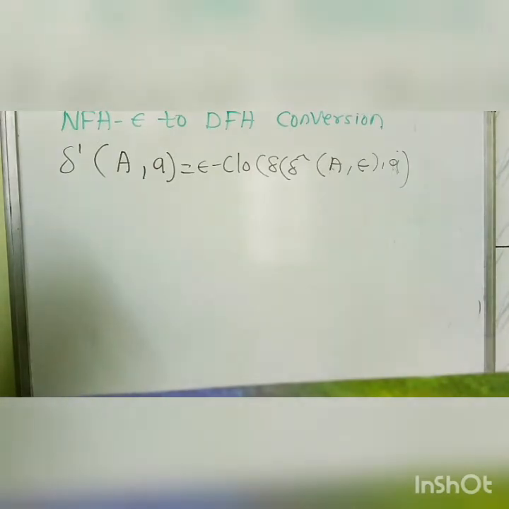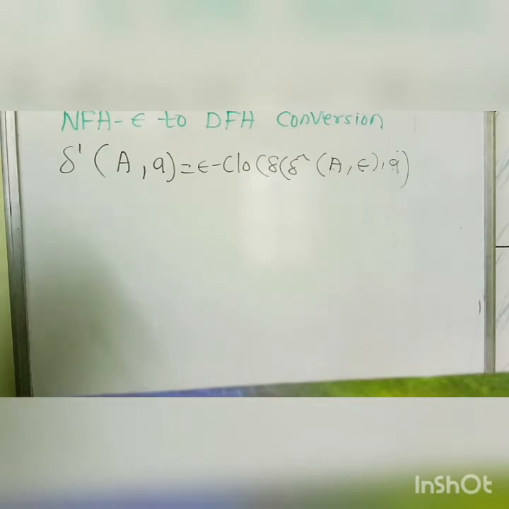A represents the states Q2, Q3 and Q5. So we will take Q2, Q3, Q5 for the further procedure, and take the epsilon closure of all of Q2, Q3 and Q5 for the next conversion.